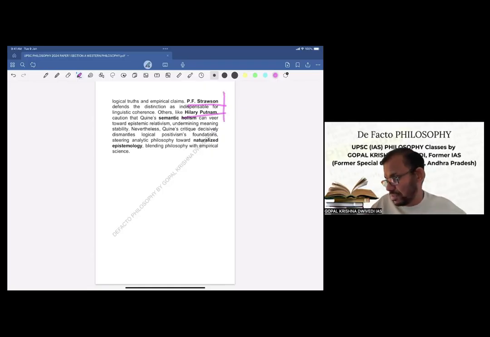Nevertheless, these brief criticisms we have included because the directive is explain, so we are not going into very much detail, but a brief mention we have made. Now, the concluding sentence. Nevertheless, Quine's critique decisively dismantles logical positivism's boundaries, steering analytic philosophy towards naturalized epistemology, blending philosophy with empirical science.